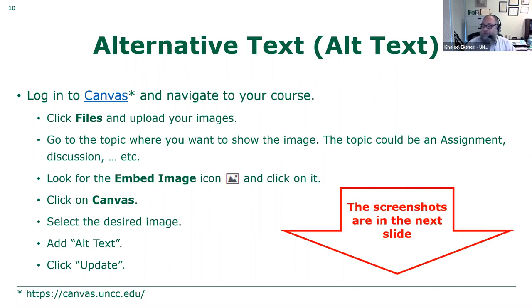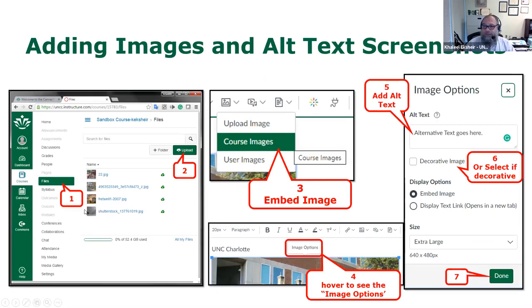And to do that, you will go to the same HTML editor, and you click on the embed icon, and you will select your image. We have the steps right here. So first, you can upload the images as you wish to the files. Then in the HTML editor, you click on the small triangle here, and that will give you this list. You click on course image, then that will add the image for you.